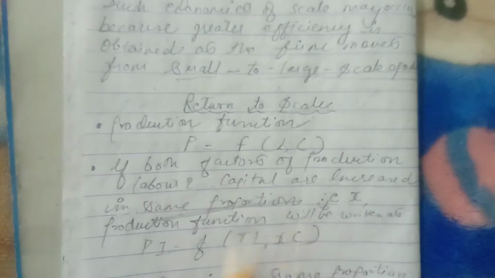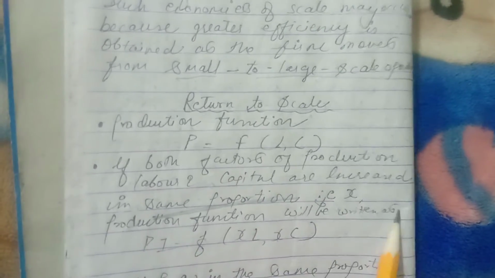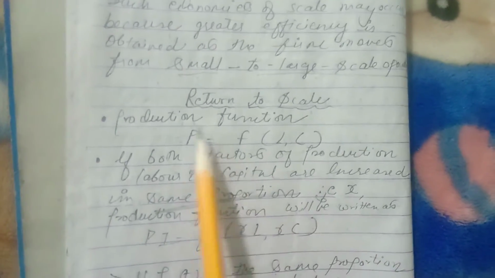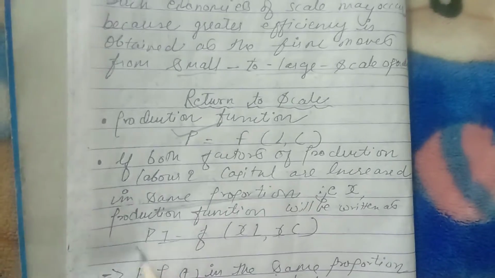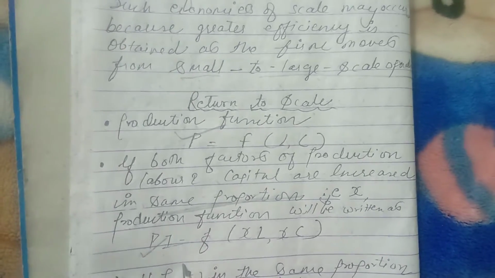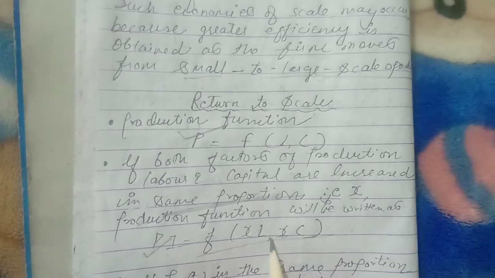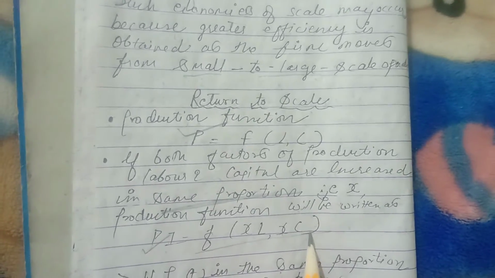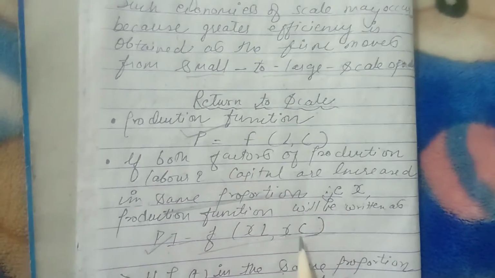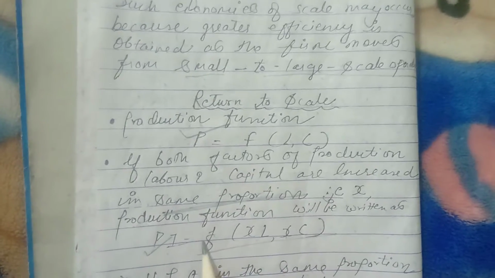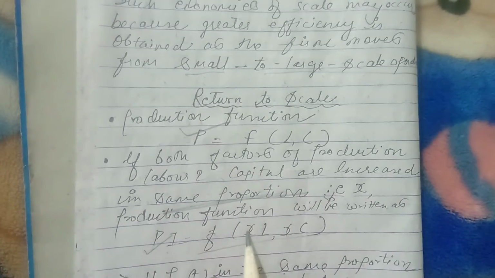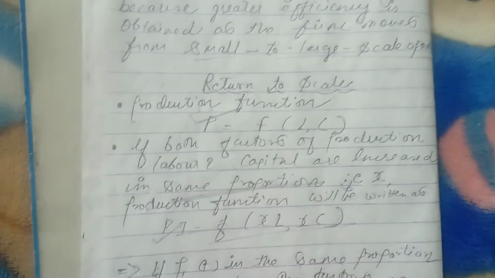That means the production function will be written with x. Now this formula will convert into P1 equals F(xL, xC). L for land and C for capital. Here what we are doing, we are increasing both factors.